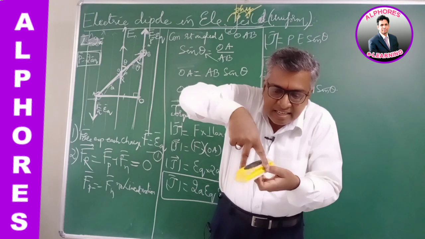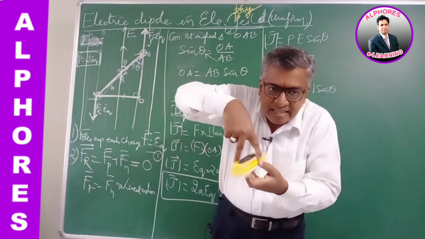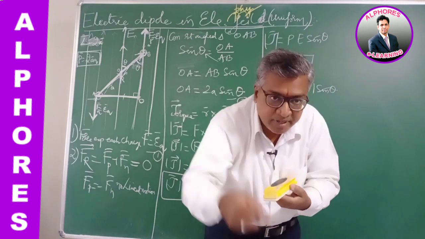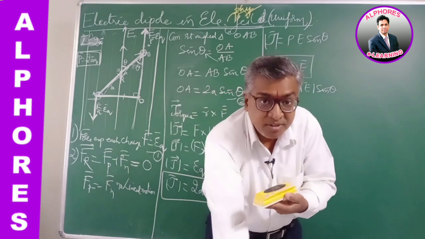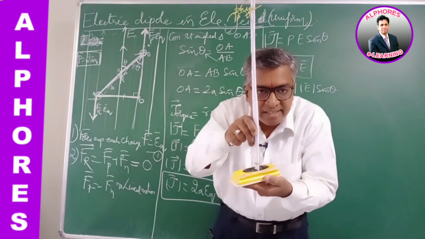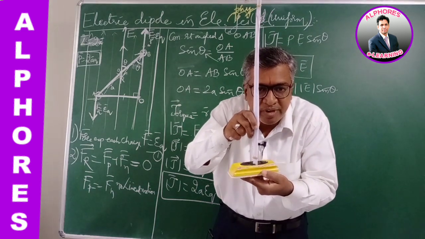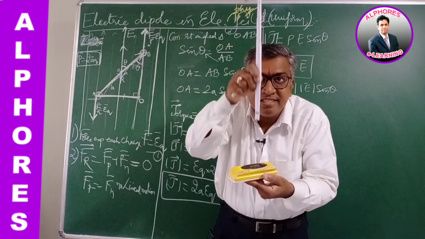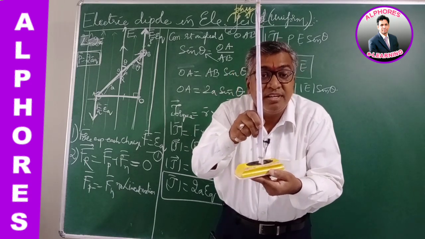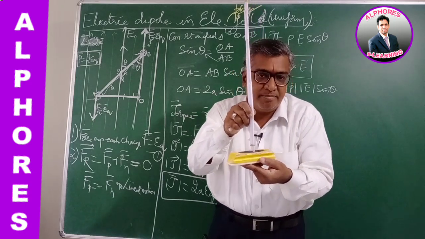As such, there is a turning effect, a couple producing a turning torque about this axis. About this axis the dipole will turn.